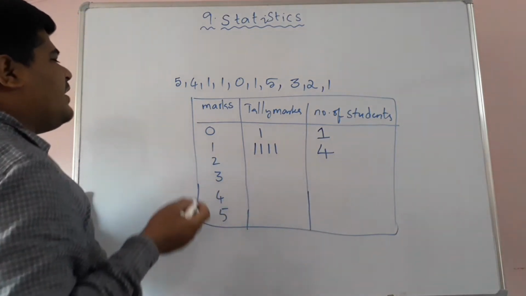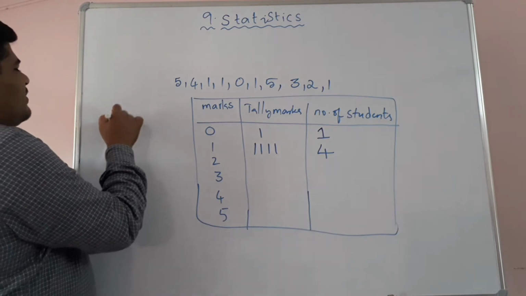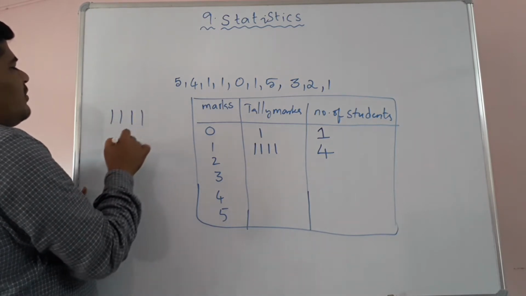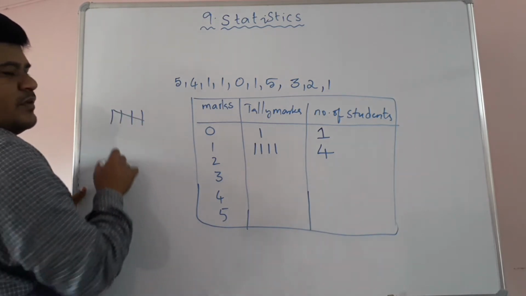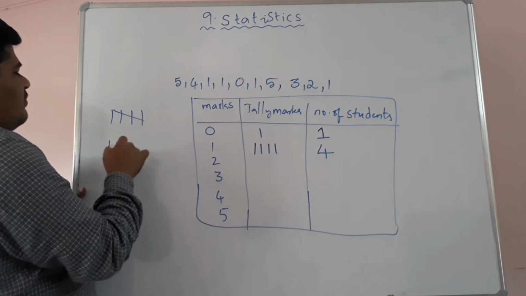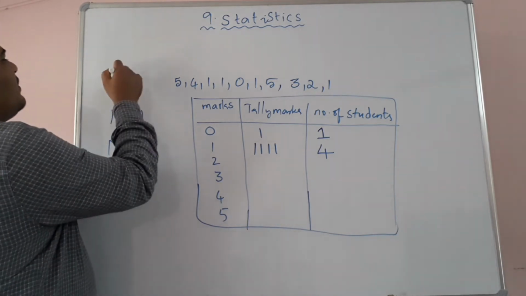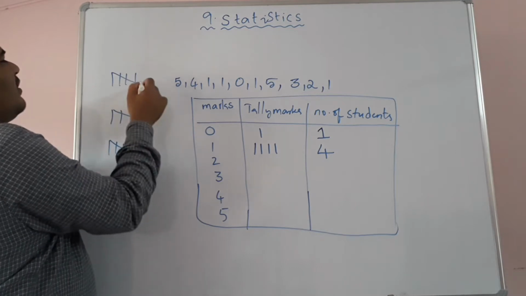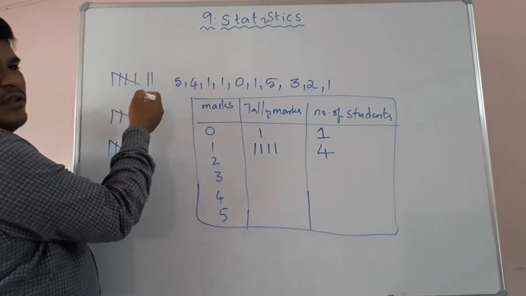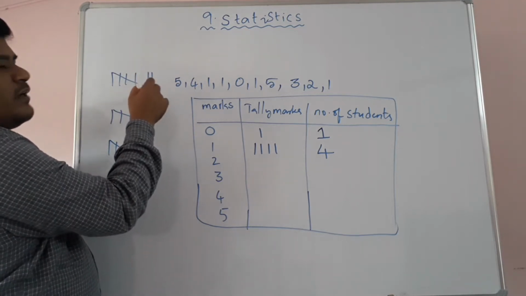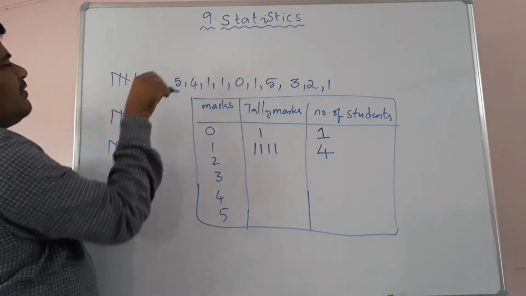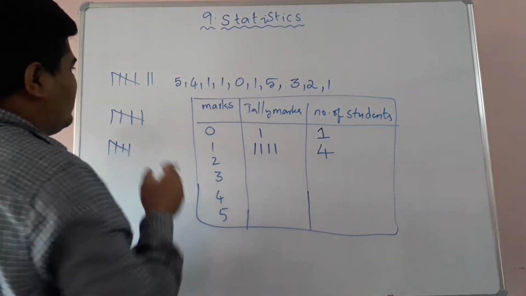Suppose 5 students, then the tally marks we take are 4 vertical and 1 horizontal. Suppose 7 students, then 1, 2, 3, 4, 1 horizontal, again 2, that is 7. 8 means 1 more. 10 means the same again, 4 vertical and 1 horizontal. So that is the rule, children. These are called tally marks.